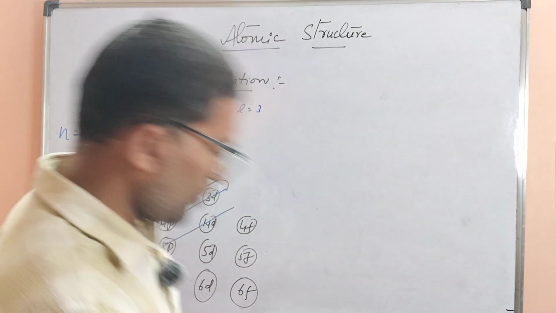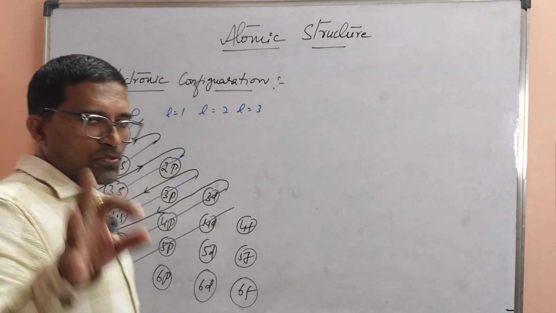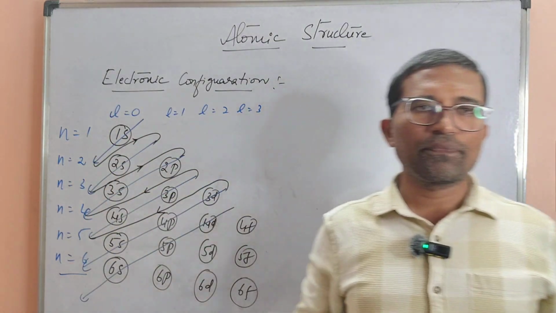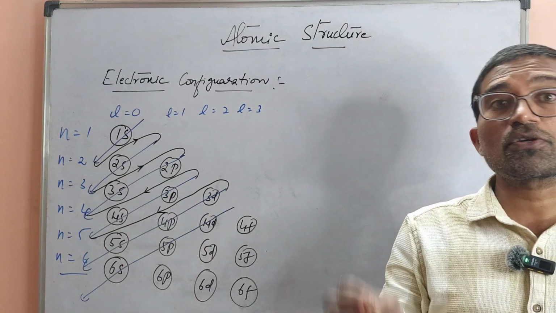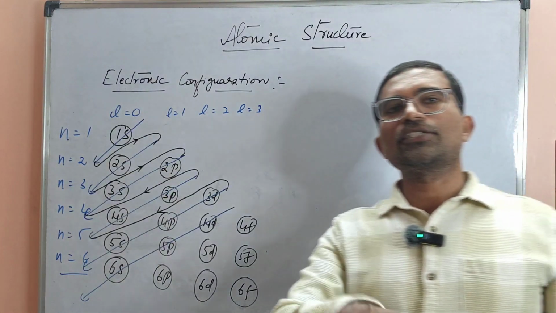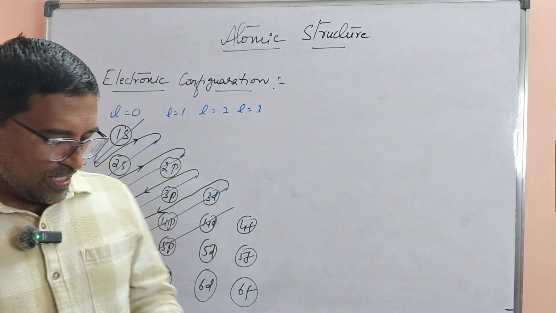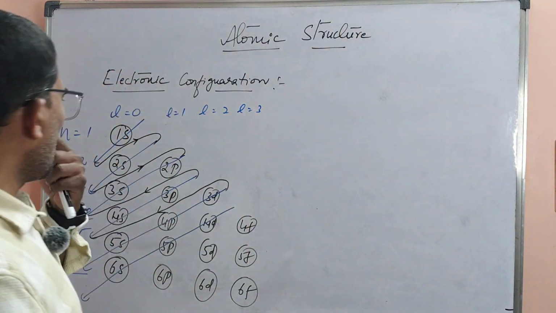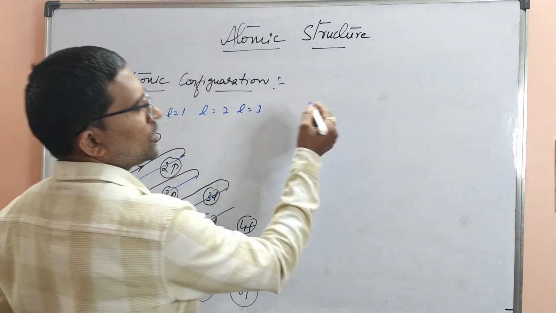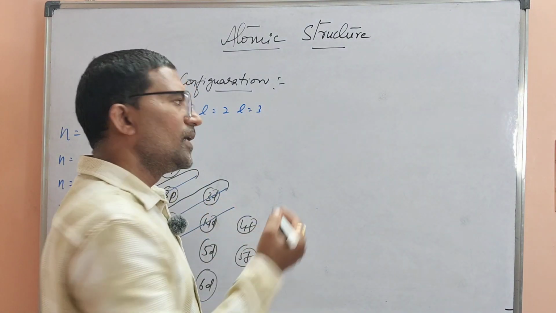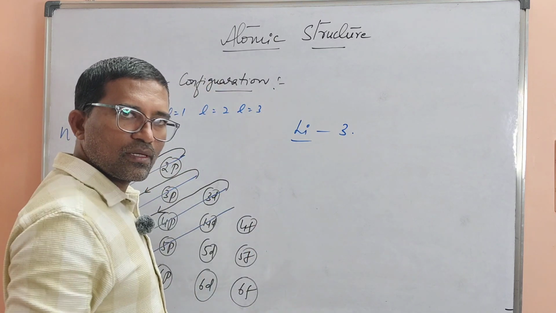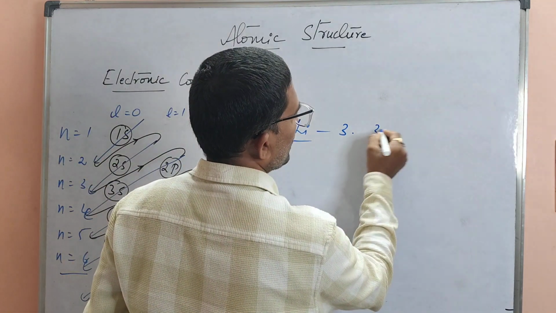Next, I told you about the Aufbau principle already. Aufbau in the sense of building up, or for simple understanding, adding up. According to the Aufbau principle, electrons always occupy the orbitals having the least energy first, then only enter into higher energy levels. For example, let us go with lithium. Lithium atomic number is 3. It contains 3 electrons.